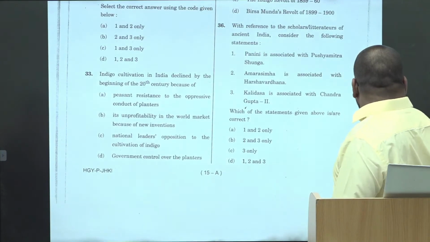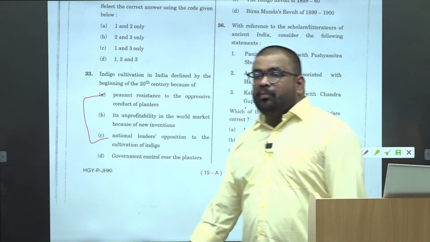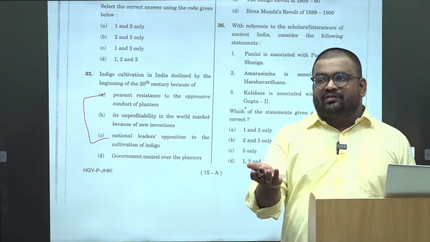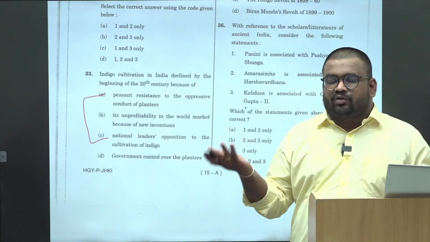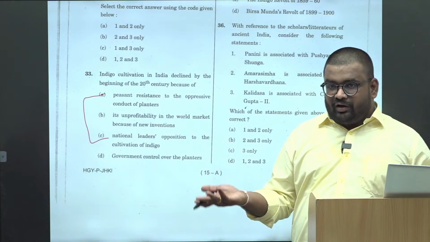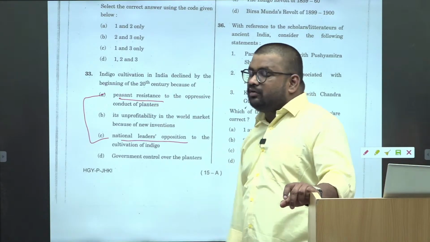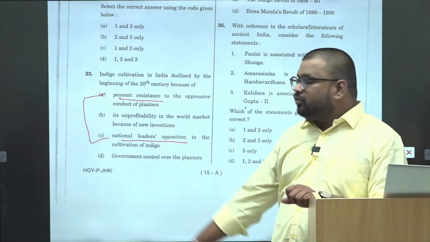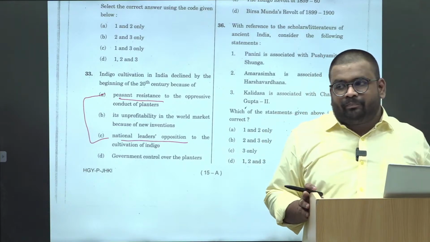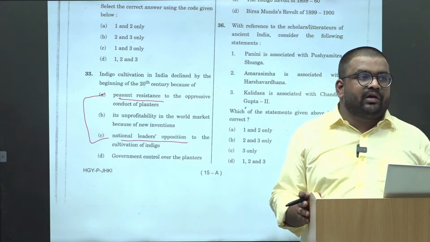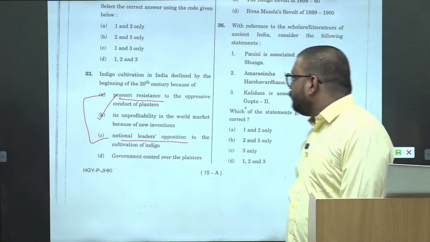Okay, again यहाँ पे भी देखोगे, if you compare the options, then also these two options are complementary. The resistance by peasant and the resistance by the national leaders. है ना, अगर national leader oppose कर रहे हैं तो peasant करेंगे, peasant कर रहे हैं तो national leaders करेंगे. There cannot be a situation where peasant are resisting but national leaders are not resisting. No, so both of them are complementary. So A और C तो automatically eliminate हो गया. All you have to do is choose between B and D. Like from the basic understanding, you can go for B.